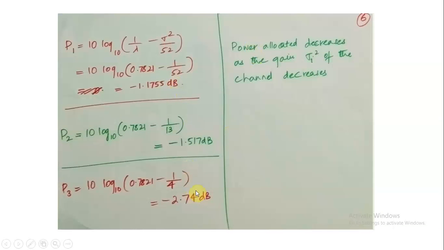If we allocate these powers to each of the channels, then the overall sum rate would be maximized. If you see closely, the power allocated decreases as the gain sigma i square of the channels decreases. That is why it is called water filling power allocation.